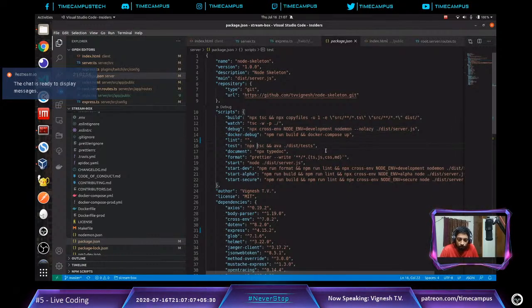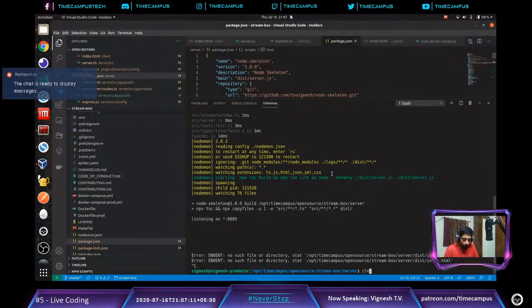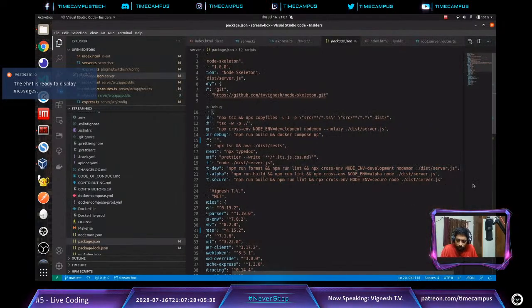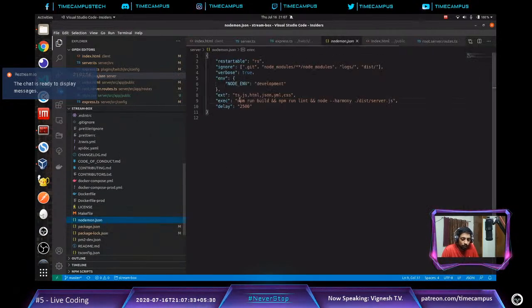So there is a TypeScript compilation which happens here, which basically copies everything and puts it onto my entire directory, and there is an npm run build which happens. So if this npm run build didn't happen, then you will face all these problems. So what should happen actually is, every time I change code, nodemon should actually rebuild it. So what I should do is, I have to go to the nodemon file.